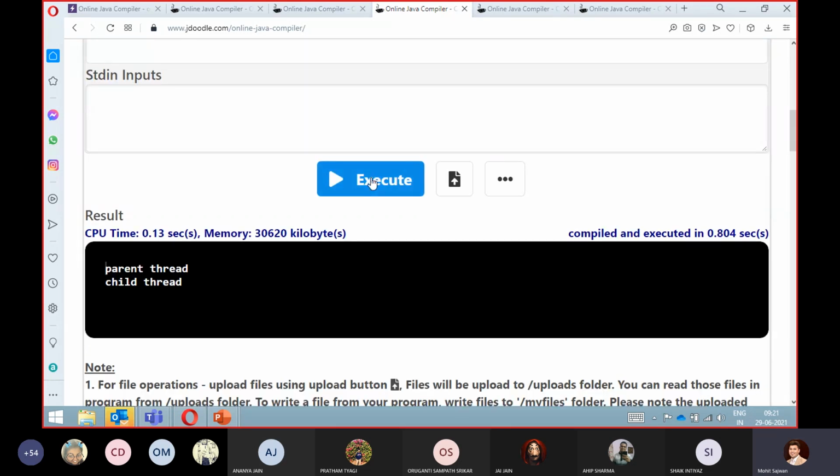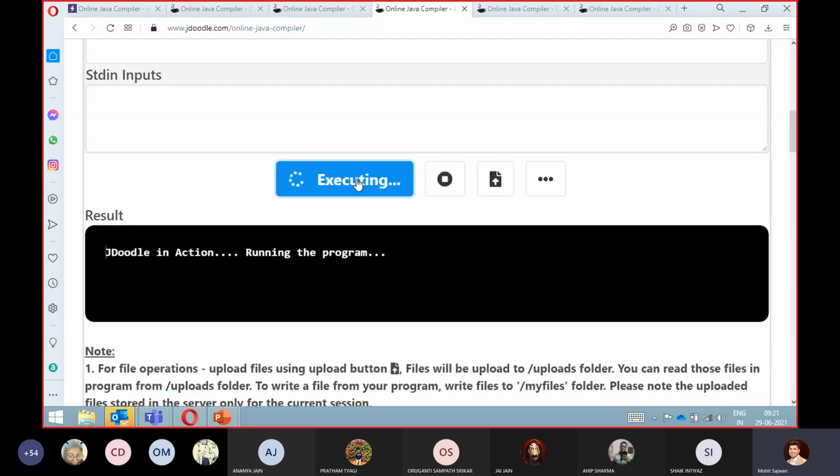I am basically giving you the possible combinations. Here, in every scenario, the parent thread is executing first, but we still cannot comment on that. There might be some cases where your child thread will execute first.